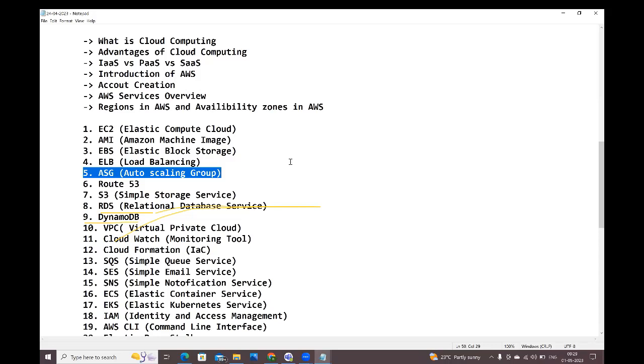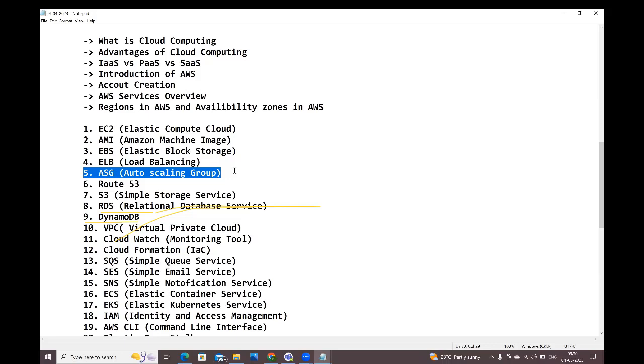To set up those 3 more servers, you have invested a lot of money and you spent a lot of time, guys. What about that money and that time? Everything is waste, guys. So if you want to do this thing manually, it is right, but you need to spend a lot of money and a lot of time also, guys.